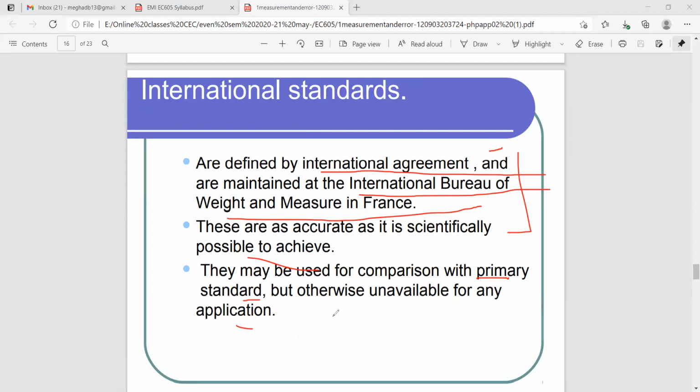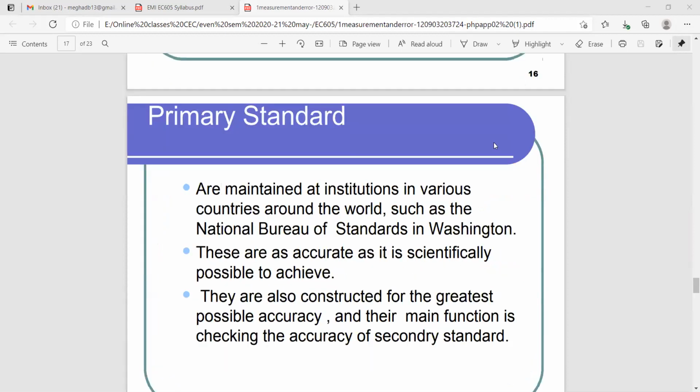Whenever you have a particular standard for your measurement and you need to compare, only at that point of time do we have to check what the international standard is for this particular instrument, so that you can compare it with the primary standard. Clear? Now next is primary standard.